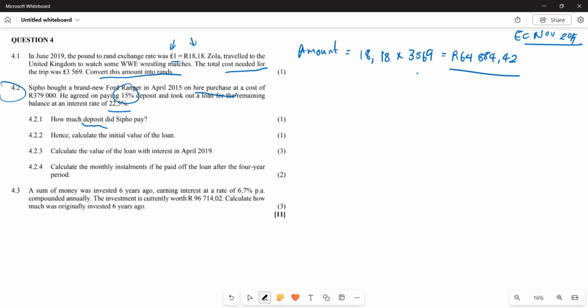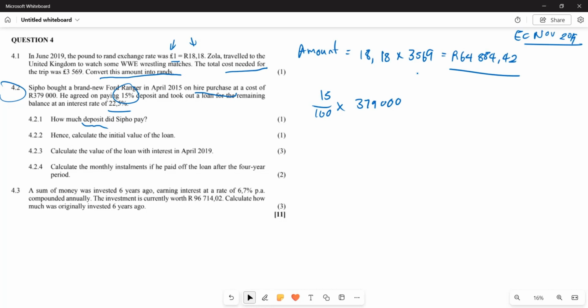So we are going to say, they said, what is the deposit here? It is 15%. So we are going to look for the 15% of what? We are going to look for the 15% of this particular amount of money, right? So the deposit that will be paid by Sipho will be 15 over 100 multiplied by the 379,000, right?